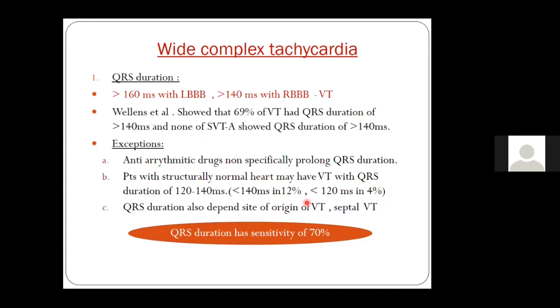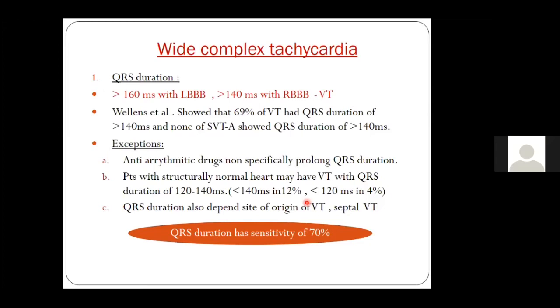So a patient with a fascicular VT has a typical, not very broad, QRS duration between 120 to 140 milliseconds, and you have a right bundle branch morphology with a left axis deviation. So an RBBB with a left axis deviation and a structurally normal heart, the most common diagnosis will be a fascicular VT. Also, if the patient is on any antiarrhythmic, it non-specifically prolongs the QRS duration.